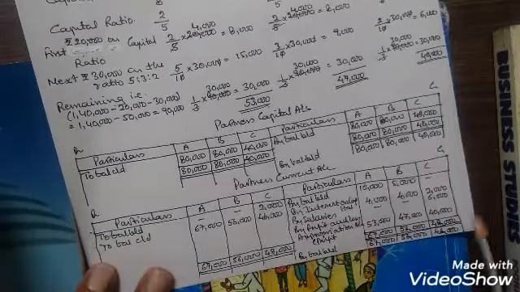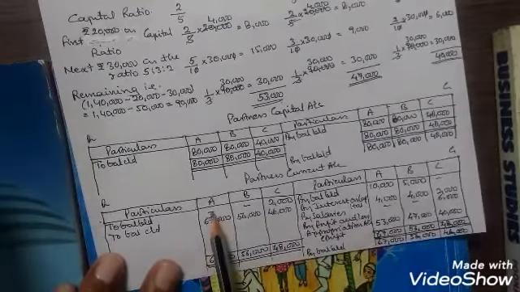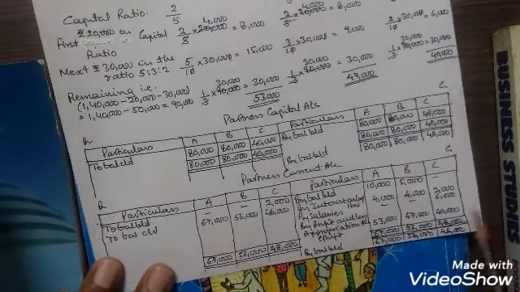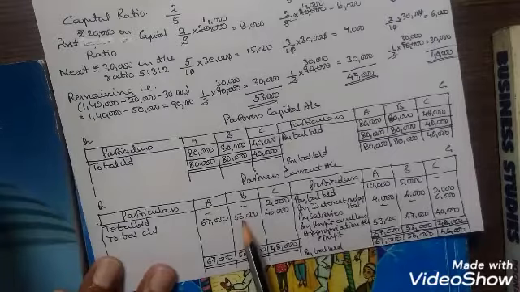Now we will balance the individual current accounts. The total of the credit side for A is 67,000. Nothing is there on the debit side, so 67,000 is the balance. The total of B is 56,000. Nothing is there on the debit side, so his balance is 56,000.